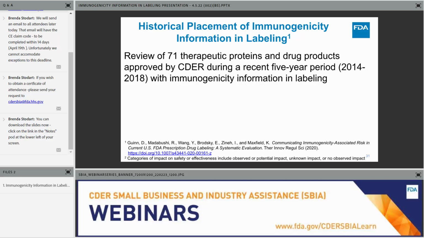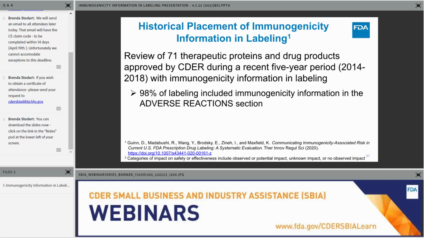So there were 71 products, a total of 11 small molecules regulated under NDAs, and 60 therapeutic proteins during this 5-year period. And we found that almost all of the labeling included immunogenicity information in Section 6, the adverse reaction section.